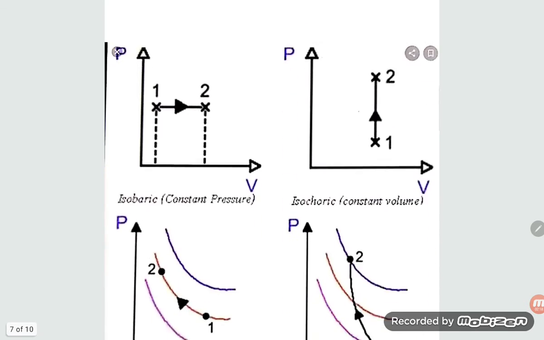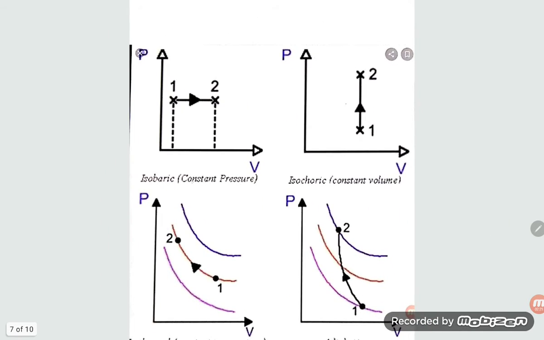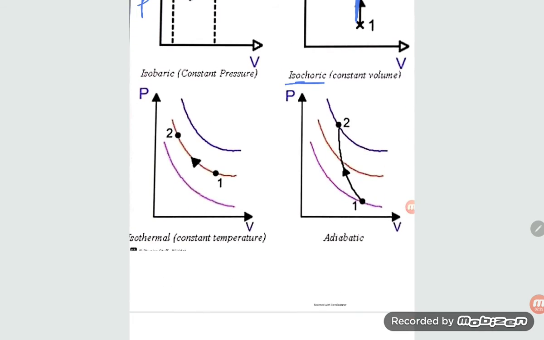Okay, now PV diagram, you are heating at constant volume, so here what is happening, that is W equal to 0. Now students, isobaric process, here you see this is parallel to the volume axis, the graph is a straight line. And isochoric process is a straight line parallel to the P axis, and isothermal process is a very slow process. Isothermal process, you can see the graph changing, and adiabatic process is a very fast process, you can see the graph.